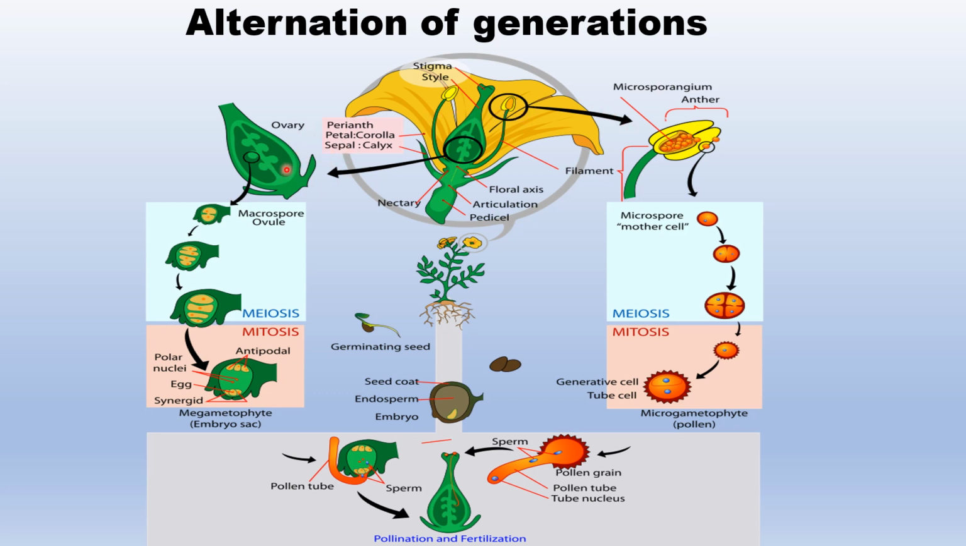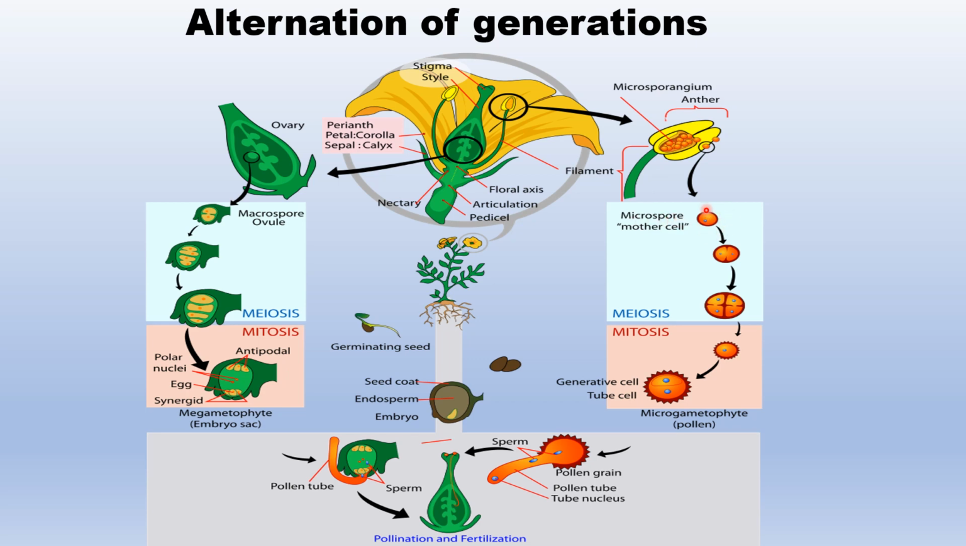Gynoecium consists of ovary. Ovary produces megaspore mother cells. The megaspore mother cell undergoes meiosis and produces four megaspores, which are haploid, obviously. The chalazal megaspore is the functional one, while the others degenerate. The chalazal one undergoes three mitotic divisions and gives rise to the seven-celled, eight-nucleate embryo sac. While the androecium produces microspore mother cells.